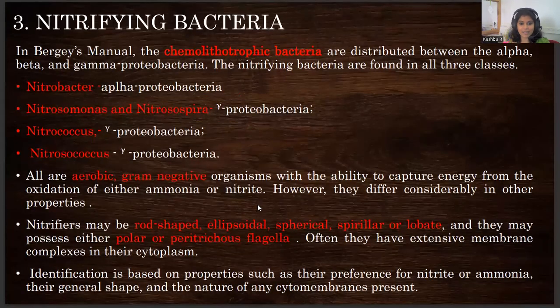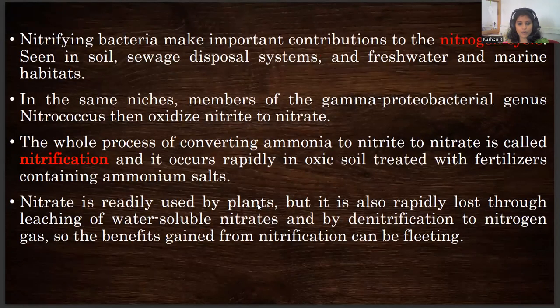Nitrifying bacteria again are chemolithotrophic in nature. They are capable of fixing nitrogen. They work in aerobic conditions, are gram negative in nature, and rod-shaped bacteria. They can also be spherical or lobate in structure. There are a few, like Nitrosomonas or Nitrospira, which are in gamma proteobacteria. So under alpha proteobacteria, one nitrogen fixing bacteria is Nitrobacter, which is capable of fixing nitrogen in leguminous plants. So this nitrification process, or the nitrogen cycle, is highly influenced by Nitrobacter.